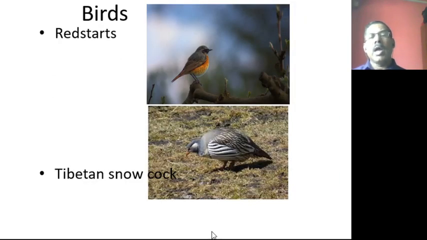Now you can see another type of birds. So redstart is also there, and the Tibetan snowcock. The Tibetan snowcock is also found in Africa as well as in the Ladakh region. Whenever the snow is more, this type of birds are found in the Ladakh region.